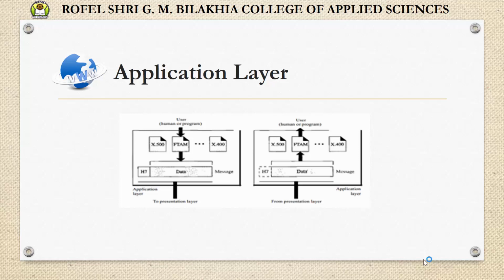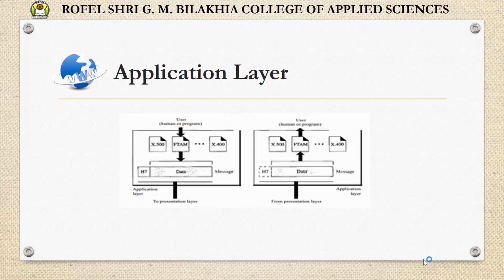Now the application layer is responsible for providing services to the user. It means it provides service to the end user. The application layer enables the user, whether human or software, to access the network. It helps the user to access the network.